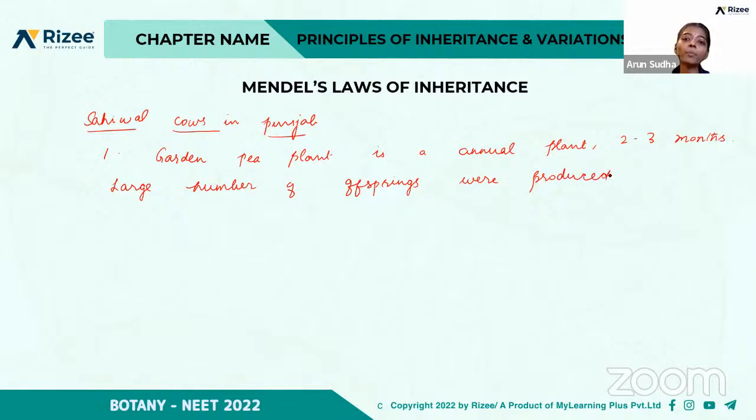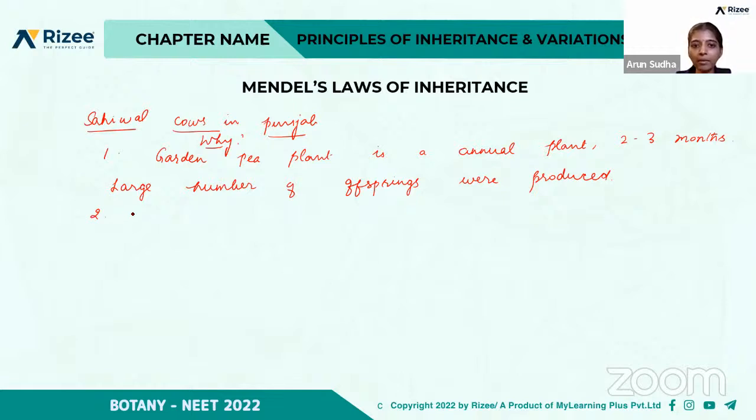Within a short period of time, he was able to analyze a large number of plants. So that is one of the advantages. And that is why Mendel chose the garden pea plants, right? The main reason is it is an annual plant. Within 2 to 3 months, a large number of offspring were produced.